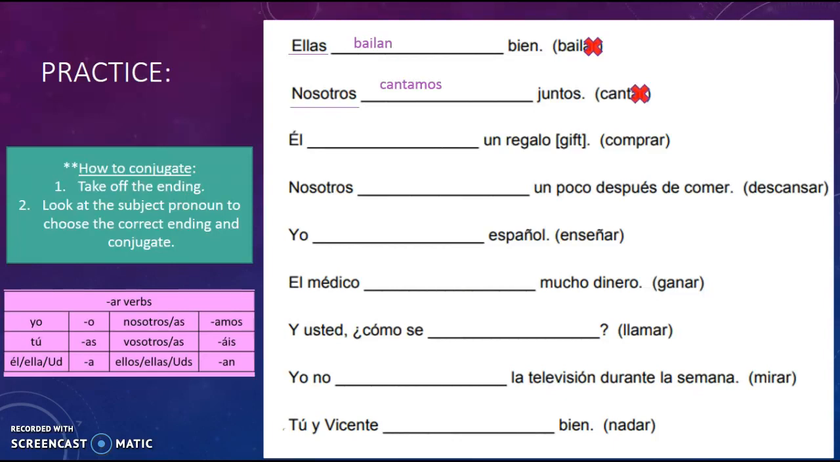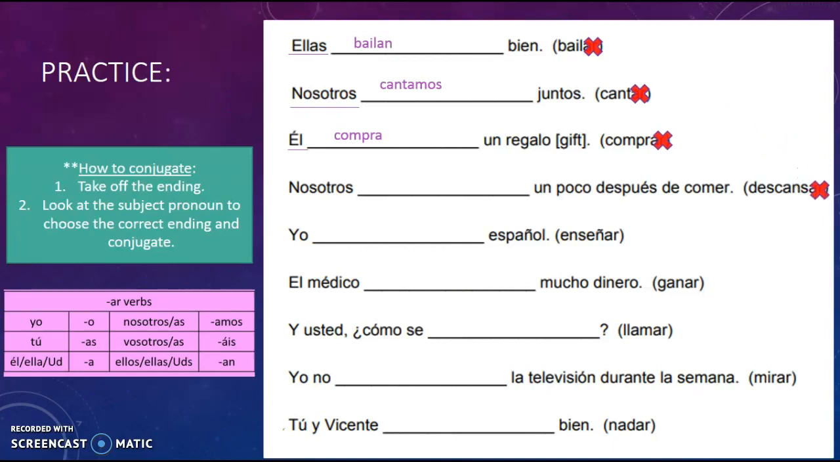Comprar means to buy. So I'm going to say he buys a gift. The L form we know is the letter A. So first we're going to take off our AR, then we're going to add back the letter A for the L form, and we come up with compra. So el compra un regalo.